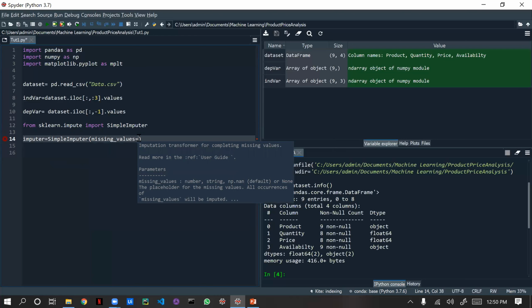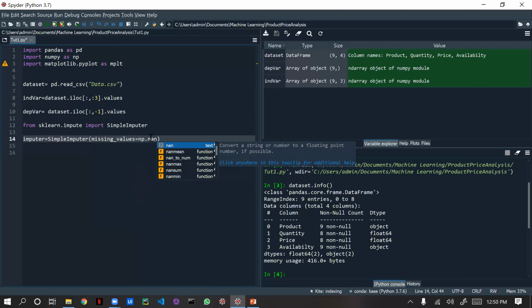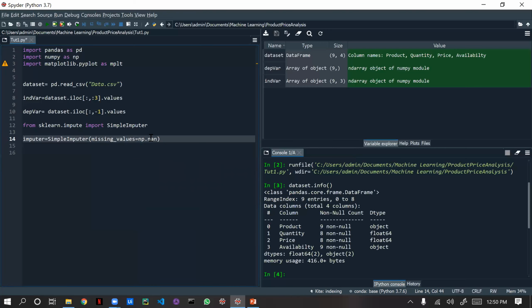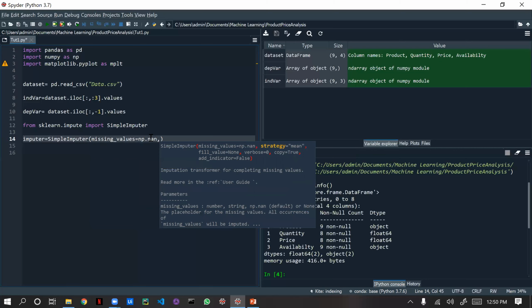So missing_values equal to, I'm using this numpy object, which is used for arithmetic or any mathematical operations. So np.nan. What is np.nan? NaN is a dummy value. Okay, now how am I going to fill the empty value?